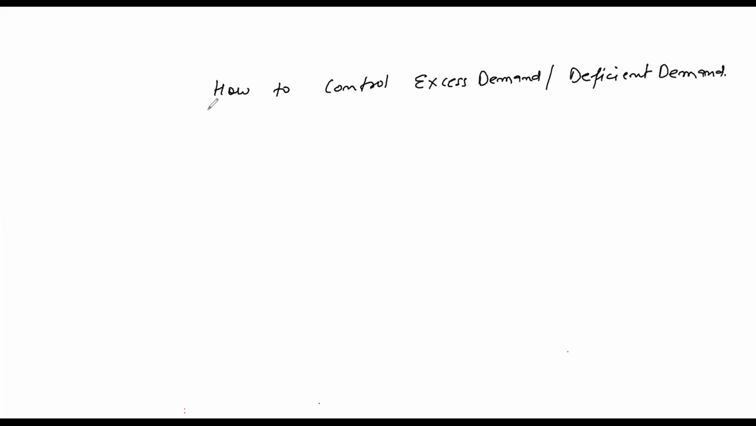So students, the next concept for macroeconomics, determination of income and employment, is how to control excess demand or deficient demand. How to control excess demand and deficient demand.